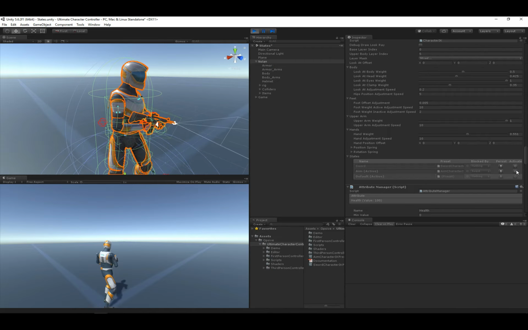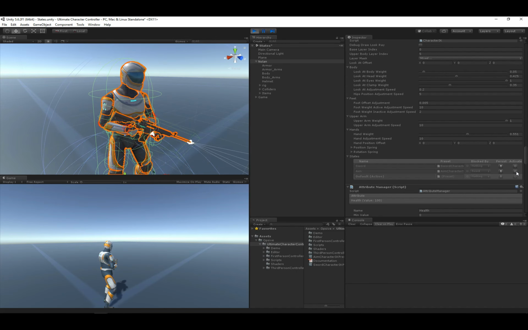If I activate the aim state and then I activate the sword state, the aim state will still become deactivated because it's being blocked by the sword state. So when I deactivate the sword state, aim will be activated again. So this is just a quick little useful tool for debugging your states without actually having to manually call and enable the state. So that's an overview of the state system.